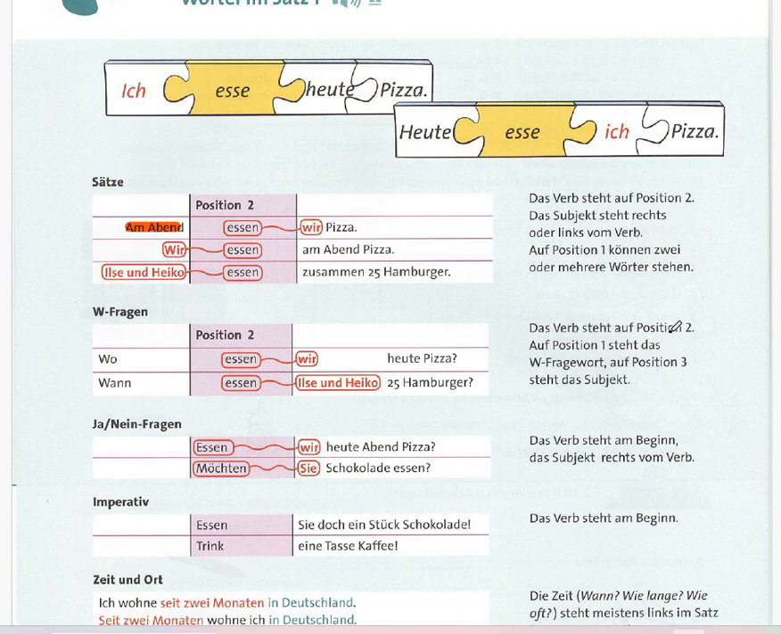So we have the explanation or definition. "Das Verb steht auf Position 2." This means the verb stays in second position. "Auf Position 1 steht das W-Fragewort." In the first position stays the W question word. "Auf Position 3 steht das Subjekt." In the third position the subject stays.